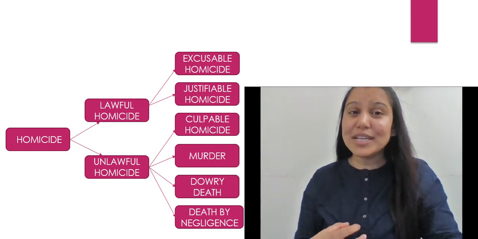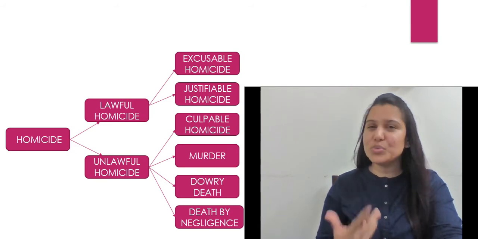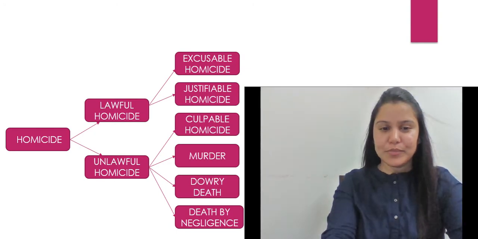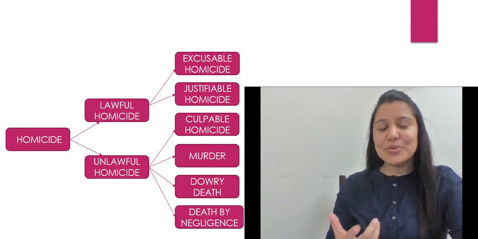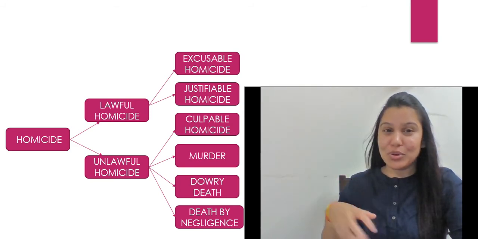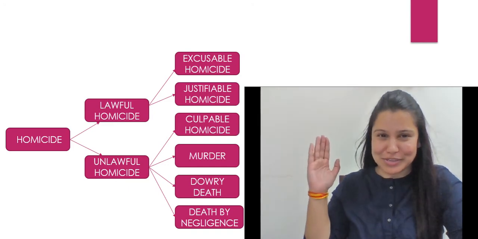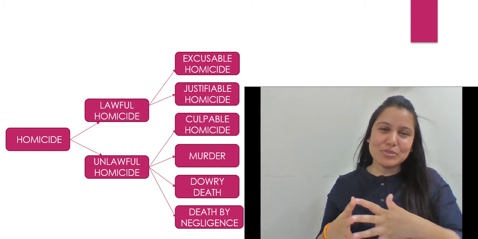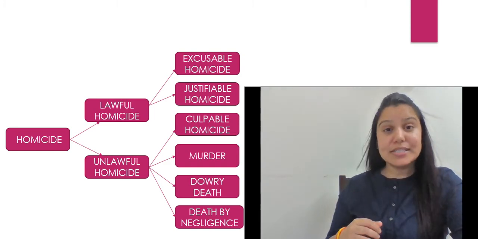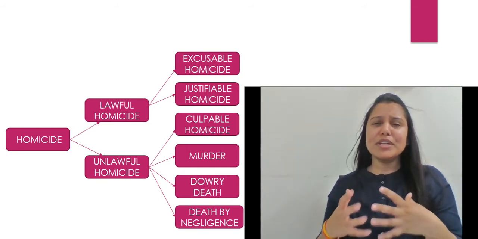Now, what do you mean by excusable? Excusable means when you are excused even after killing somebody. So when it comes to section 80, by accident, if you remember, if we talk about those sections in detail, it is like 5 to 6 sessions altogether. So I'll just give a brief about all those sections. And here it is: if it has been done by accident, in doing a lawful act in a lawful manner. Let me give you a very quick example.